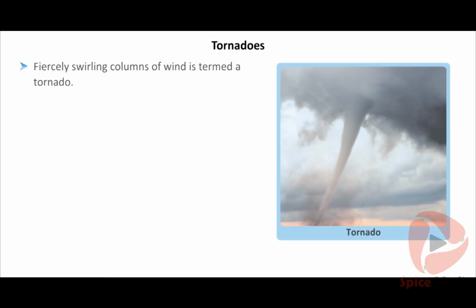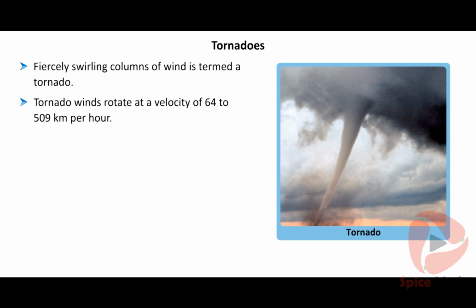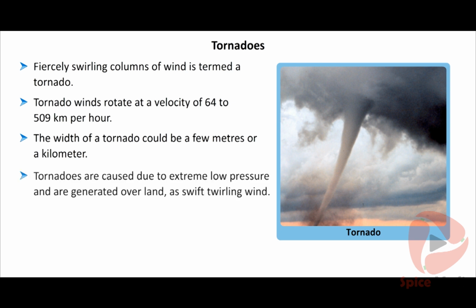Tornadoes. Fiercely swirling columns of wind is termed a tornado. Tornado winds rotate at a velocity of 64 to 509 kilometers per hour. The width of a tornado could be a few meters or a kilometer. Tornadoes are caused due to extreme low pressure and are generated over land as swift swirling wind. They are generated when hot and cold air mixes.